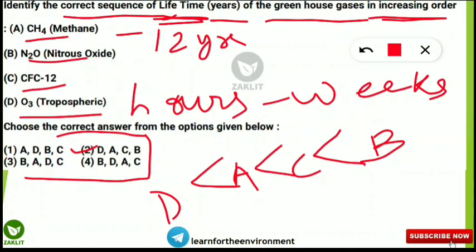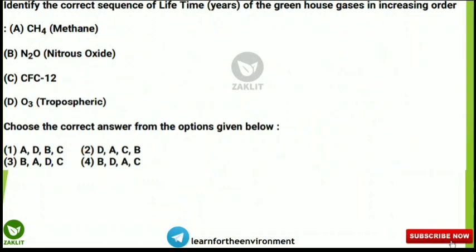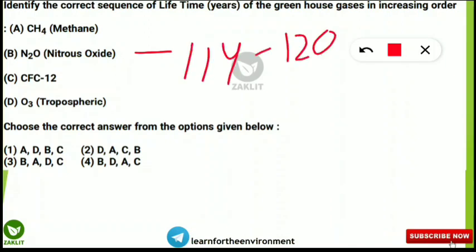Next is what? Next is C. C means CFC12. Its atmospheric time is how much? It is 100 years around. Next, that will be nitrous oxide, which will be having the highest atmospheric lifetime among the four. That is how much? It is from 114 to 120 years. So I'll clean all this and I'll write the maximum atmospheric lifetime for N2O, which is the highest among the four, that is 114 to 120 years in the atmosphere.